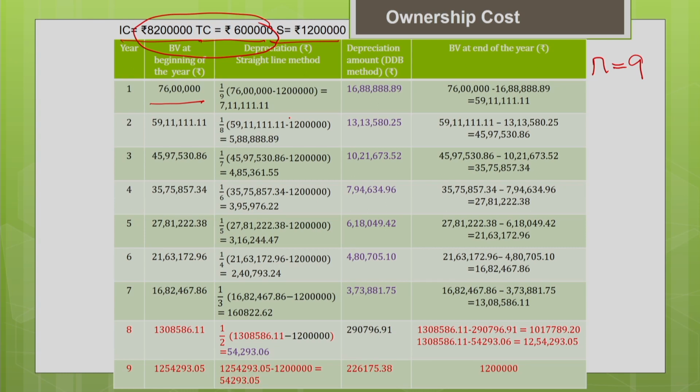Now you calculate the depreciation using the straight line method. We just now discussed how to estimate it. It is nothing but the book value at the beginning of the year, 76 lakh, minus your salvage value, divided by the number of years left in the recovery period.